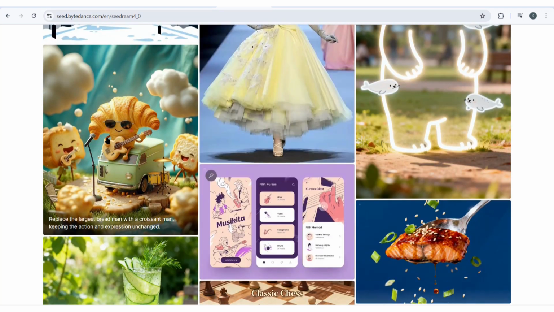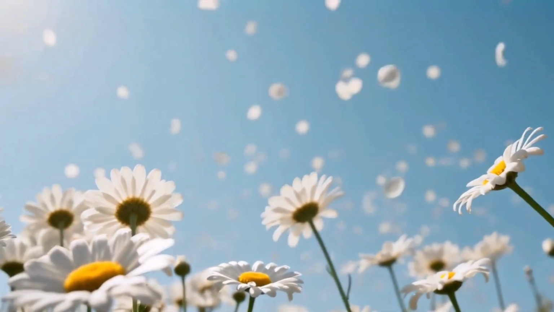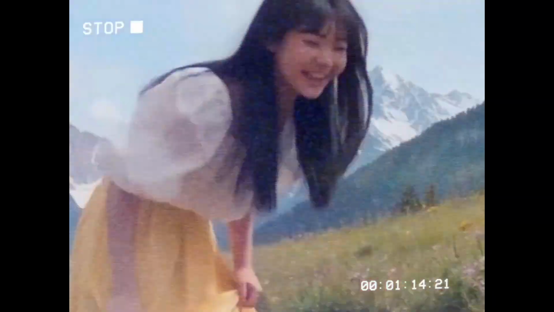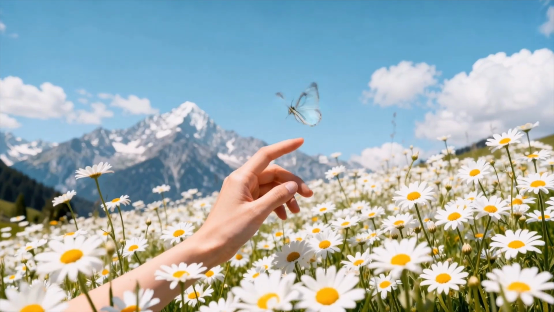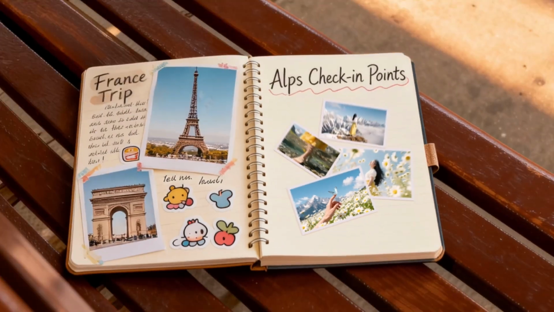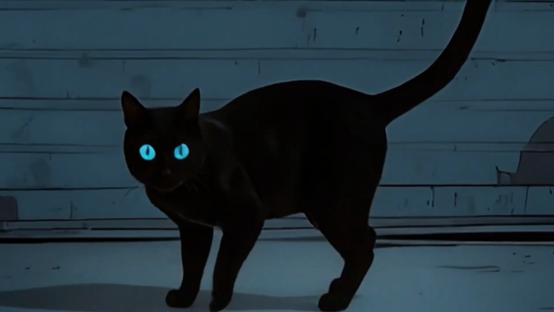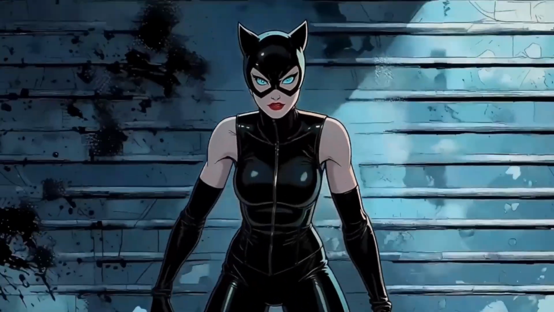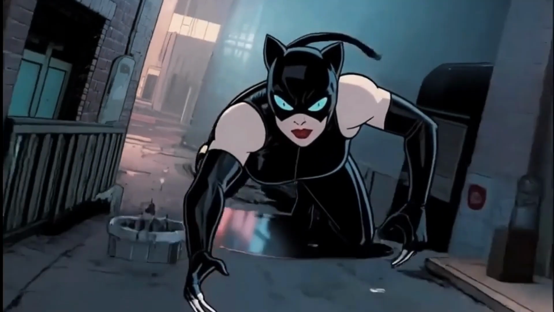But here's what really excites me about this. It's not just about replacing existing image creation. It's about creating new possibilities. Things that were impossible before are now possible. Want to create product mockups for your business, but don't have budget for photography? Use Seedream 4.0. Want to test different ad creatives before investing in actual photo shoots? Use Seedream 4.0. Want to create custom images for your content without paying stock photo fees? You get the idea.